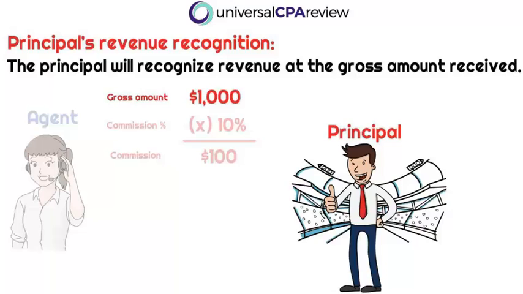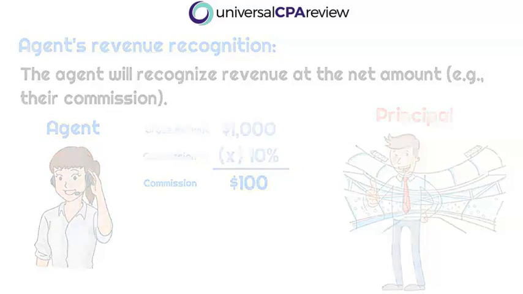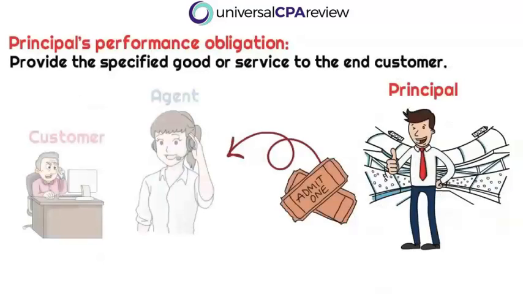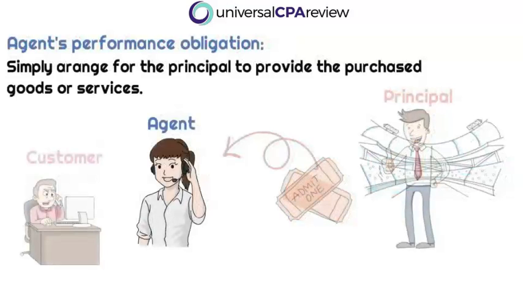The Field Blazers, being the principal, are still going to record the entire $1,000 as the gross amount. And TicketStubs.com, which is the agent, is going to recognize revenue at the net amount. So that would be the commission. And if we were to determine whose performance obligation this is, it's always going to be the principal's. It's up to the principal to deliver the specified goods or services to the end customer, whereas the agent's performance obligation is simply to arrange for the principal to provide the purchased goods or services.